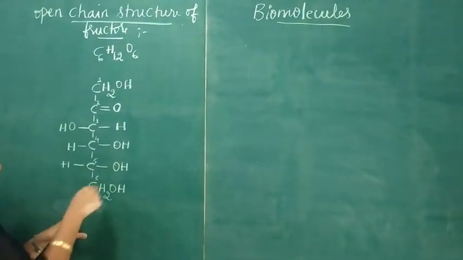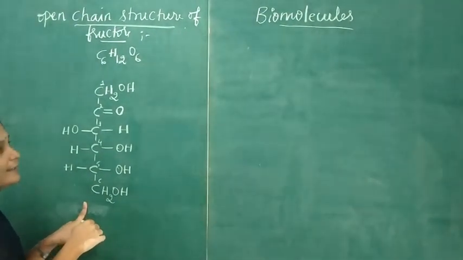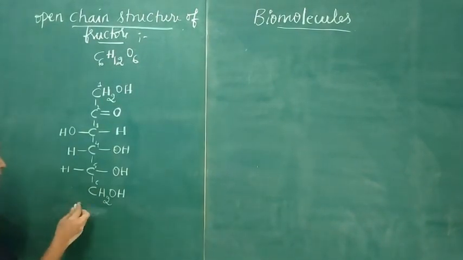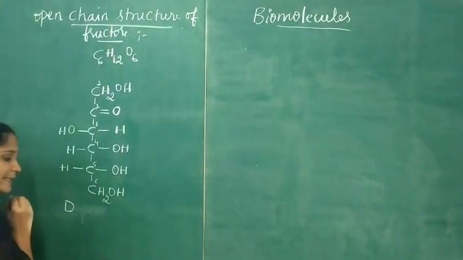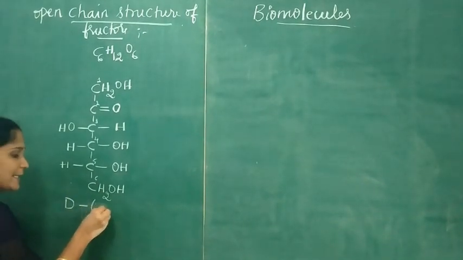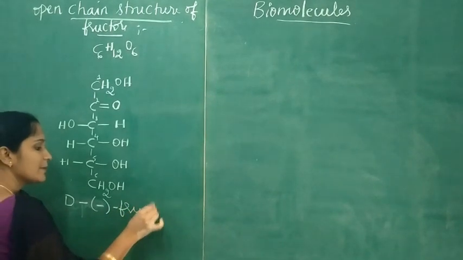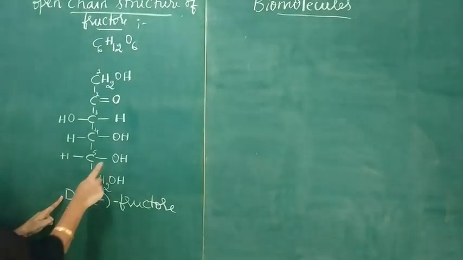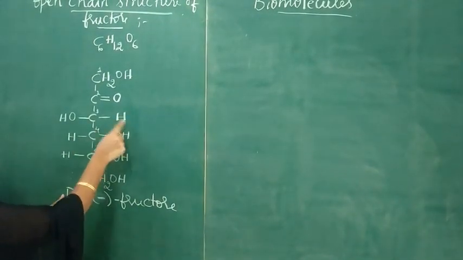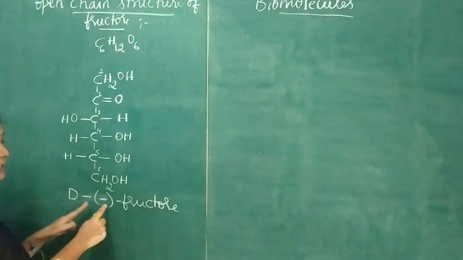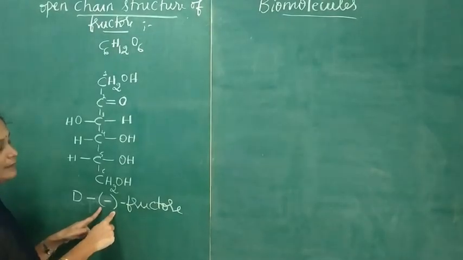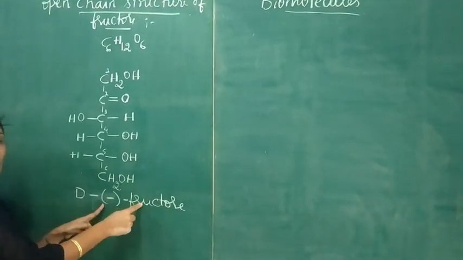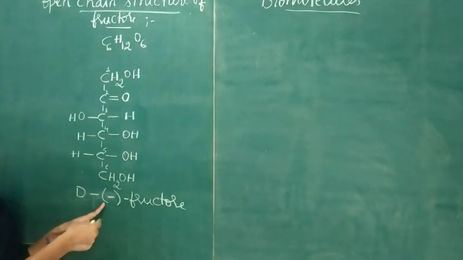This structure belongs to the D series, and it is also a levorotatory compound. So the name of this compound can be written as D minus fructose. Here the capital D indicates the spatial arrangement of atoms or groups around the asymmetric carbon atom, and the negative sign indicates the optical rotation. That means this fructose rotates the plane polarized light towards the left.